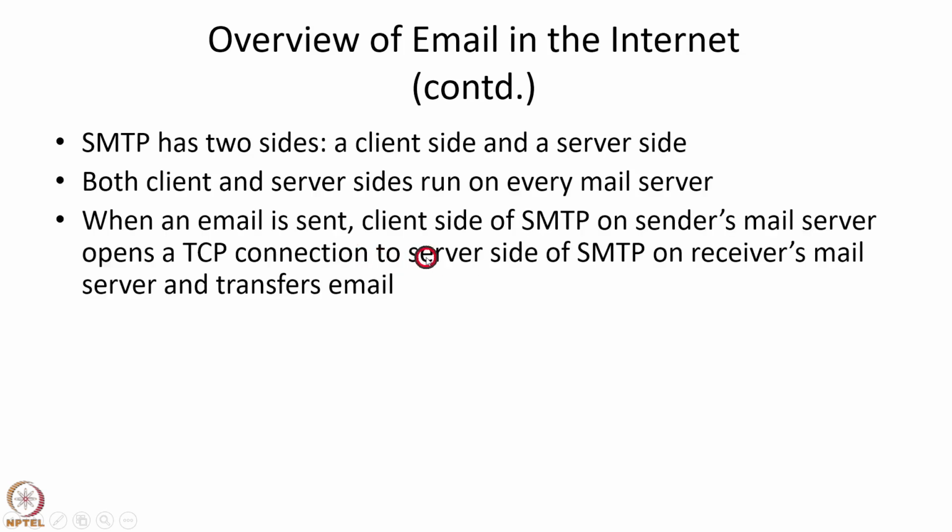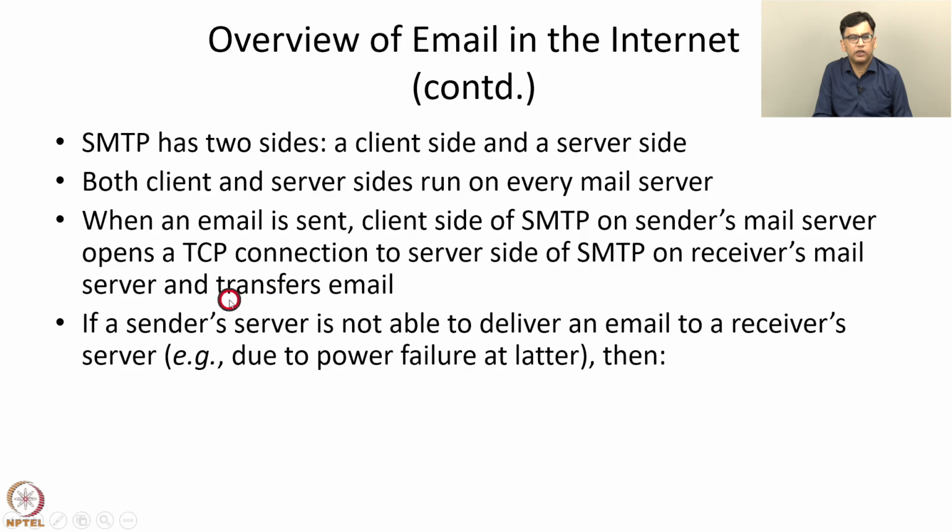When an email is sent, the client side of the SMTP process on the sender's mail server opens a TCP connection to the server side of SMTP on the receiver's mail server and transfers the email. So in the previous example, the client side of SMTP on Alice's mail server opened a TCP connection to the server side of SMTP on Bob's mail server and transferred the email. It can happen that the sender server is not able to deliver an email to a receiver server. This can, for example, happen because of power failure at the receiver server. In that case, what should the sender server do? It should not drop the email.